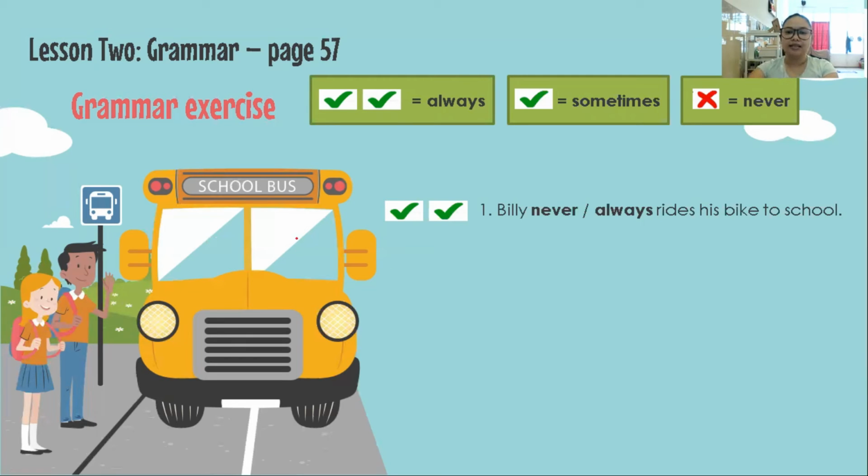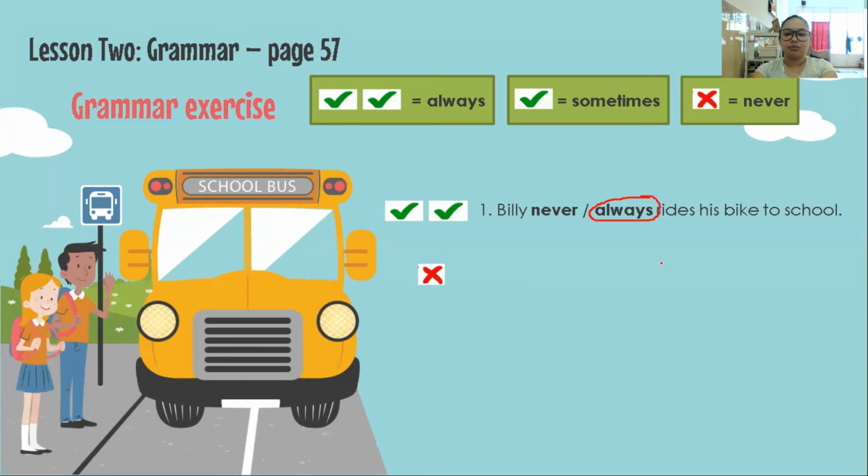So look at our clue. We have a clue here. Billy never always rides his bike to school. The correct adverb of frequency that we use here is, yes, always. So we circle always. Good.